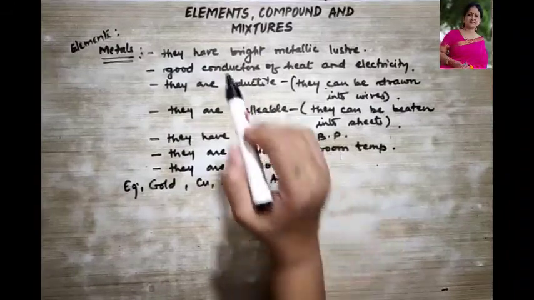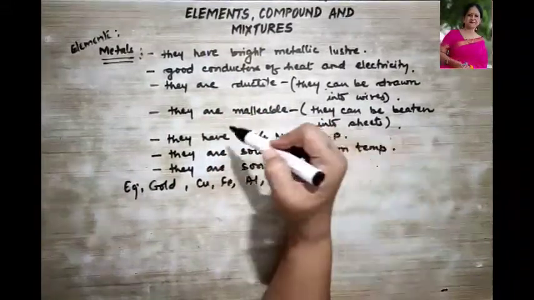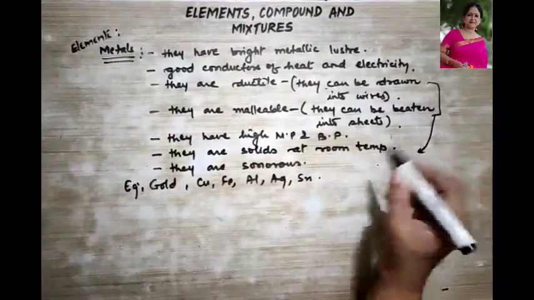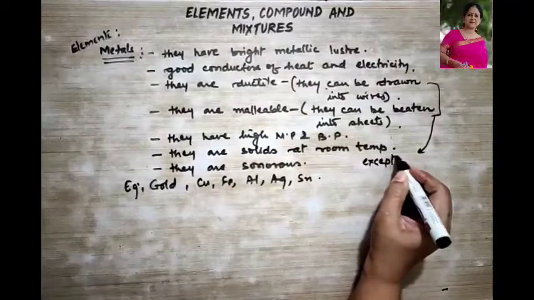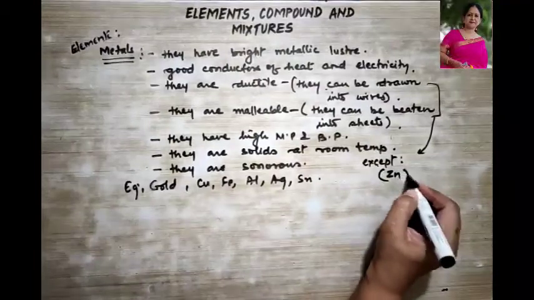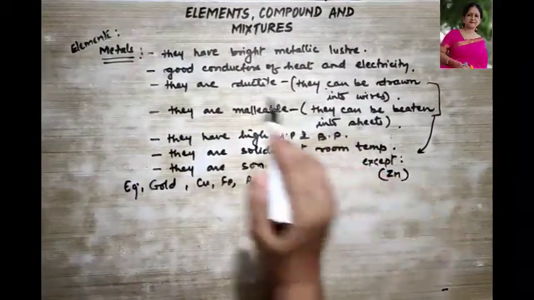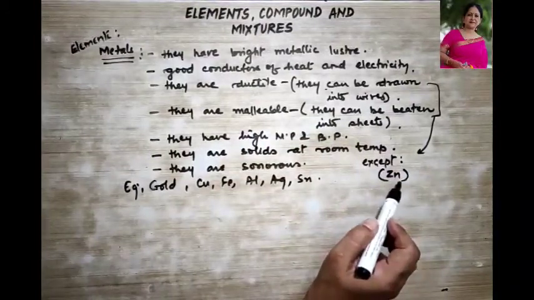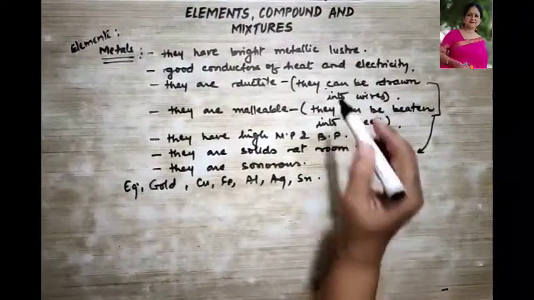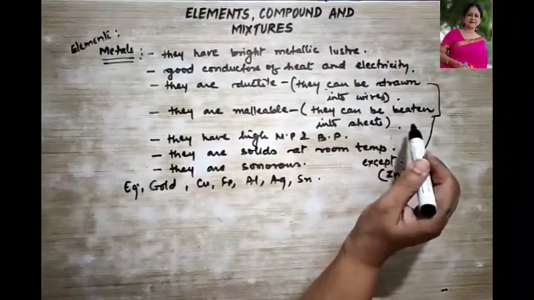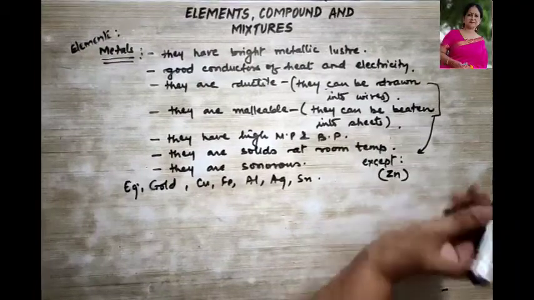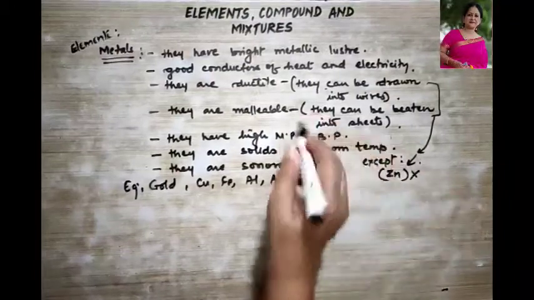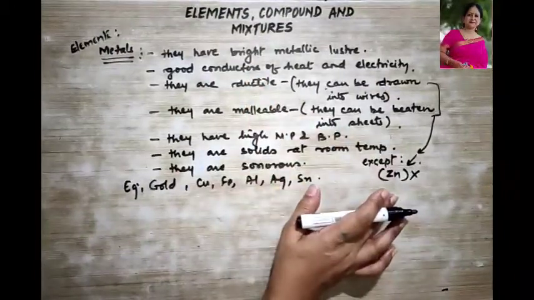But do remember, they are ductile, they are malleable. Here we have some exception. Zinc is an exception. Zinc, we know it is a metal, right? But it is neither ductile nor malleable. Why? Because when you beat it, it turns into powdery form. That means you cannot draw it into wires, nor can you beat it into sheets, right? So this is your exception, which does not show ductility or malleability.